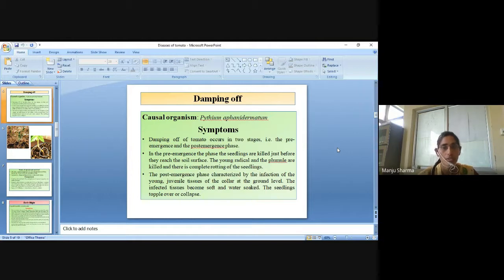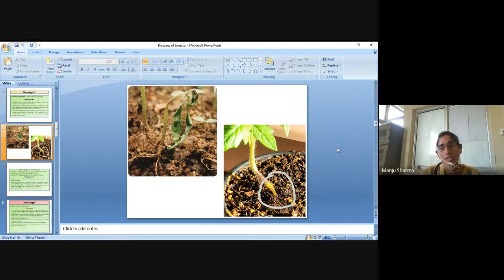Post-emergence phase is characterized by infection of the young juvenile tissues of the collar at the ground level, so the infected tissues become soft and water soaked, and the seedlings topple over and collapse. So these are the symptoms.